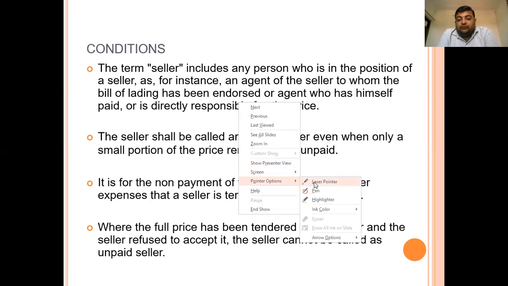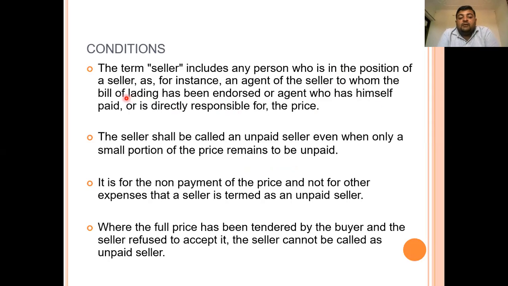It may be an agent of the seller to whom the bill of lading has been endorsed, or an agent who has himself paid or is directly responsible for the price. So the seller can be any person, either the seller himself or the appointed agent of the seller who has collected the money on behalf of the seller, and the seller has endorsed the person as an agent who himself has paid or is directly responsible for the price.